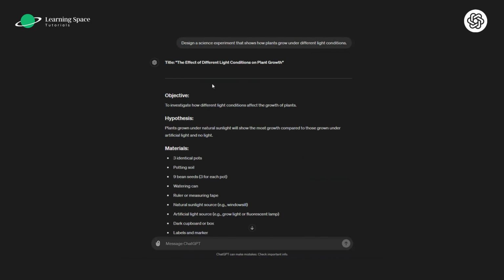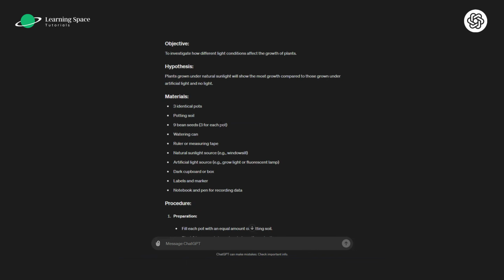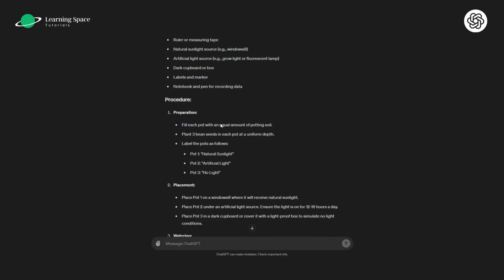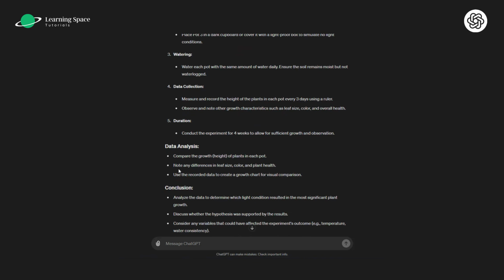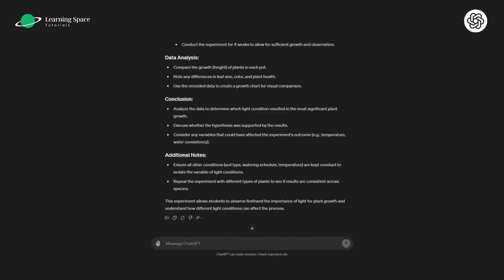Next, as a teacher, I'm asking the AI model to design a science experiment that shows how plants grow under different light conditions. The title of my experiment, as suggested, is The Effect of Different Light Conditions on Plant Growth. Now, this is the objectives, this is the hypothesis, and these are the materials that I need for my science experiment. And along with that, the AI model also gives me the number of steps involved in the procedure: preparation, placement, watering, data collection, duration. And after that, it also encourages me to do some data analysis. And then there is conclusion and lastly, some additional notes that my students might need.